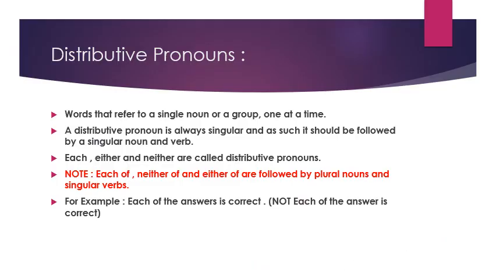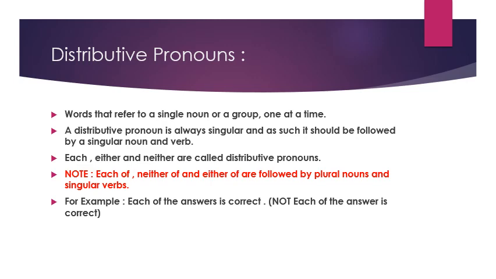Next comes distributive pronouns. What is the key word here? Distribution. Words that refer to a single noun or a group, one at a time. A distributive pronoun is always singular, and as such it should be followed by a singular noun or a verb. Each, either, and neither are called distributive pronouns. Each of, neither of, and either of are followed by plural nouns and singular verbs.